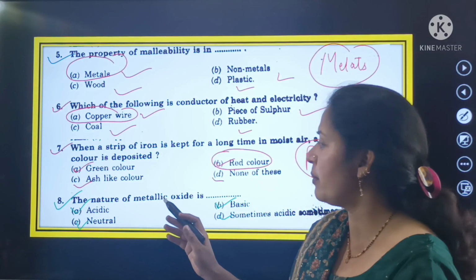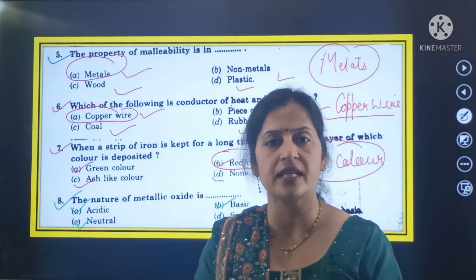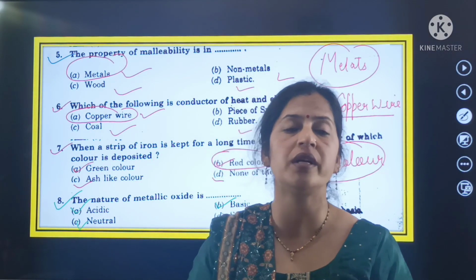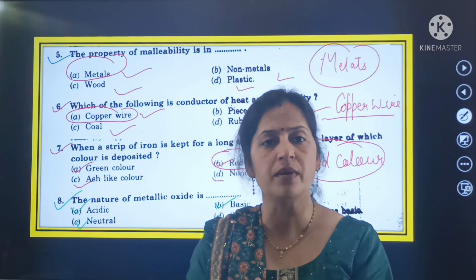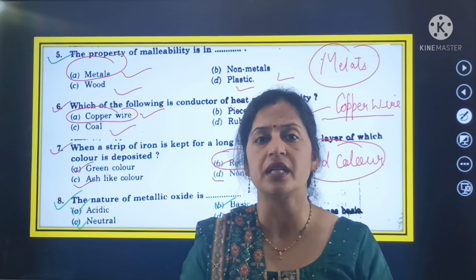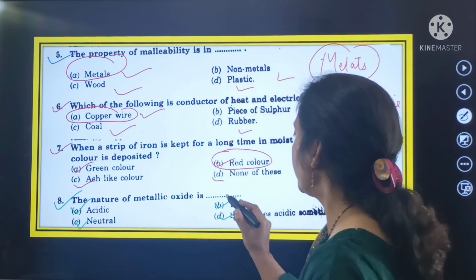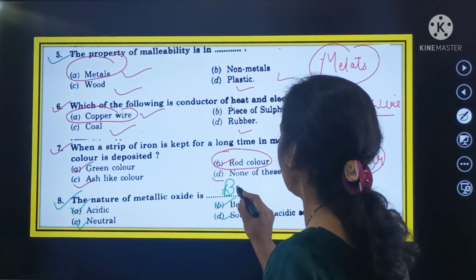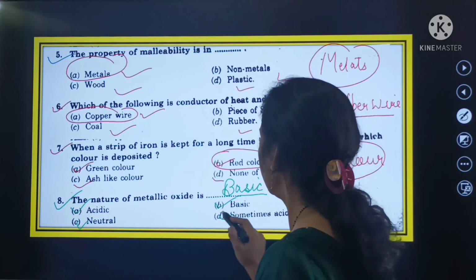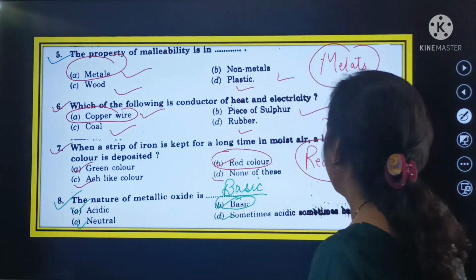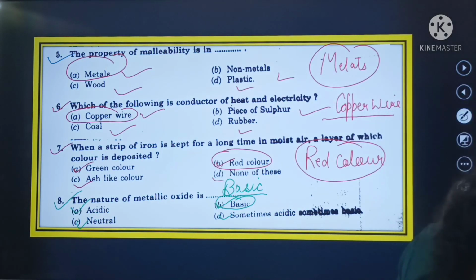तो बेटे जो नेचर है मेटालिक ऑक्साइड की, इट इज नॉट एसिडिक इन नेचर, इट इज नॉट न्यूट्रल इन नेचर, एंड इवन sometimes acidic, sometimes basic, it is not the nature of the metallic oxide. But the nature of the metallic oxide is basic in nature. Basic in nature. So here this is the right answer. The nature of the metallic oxide is basic in nature. So it is your question number 8.